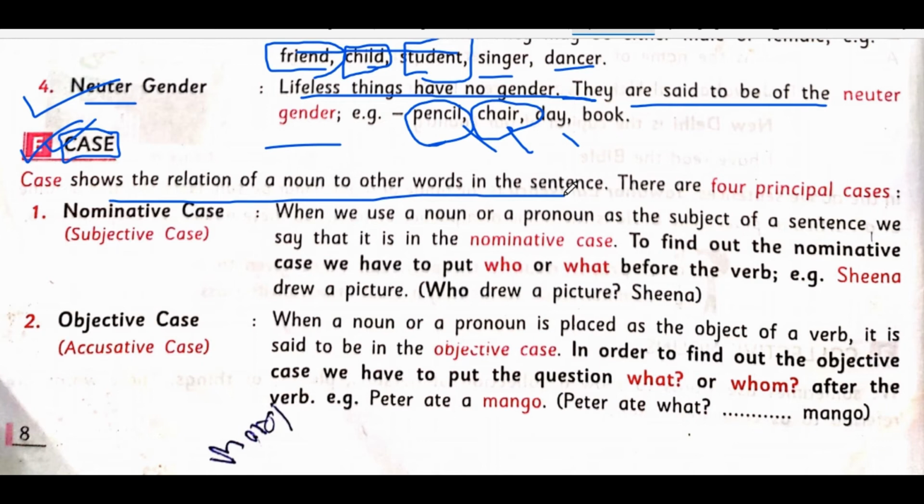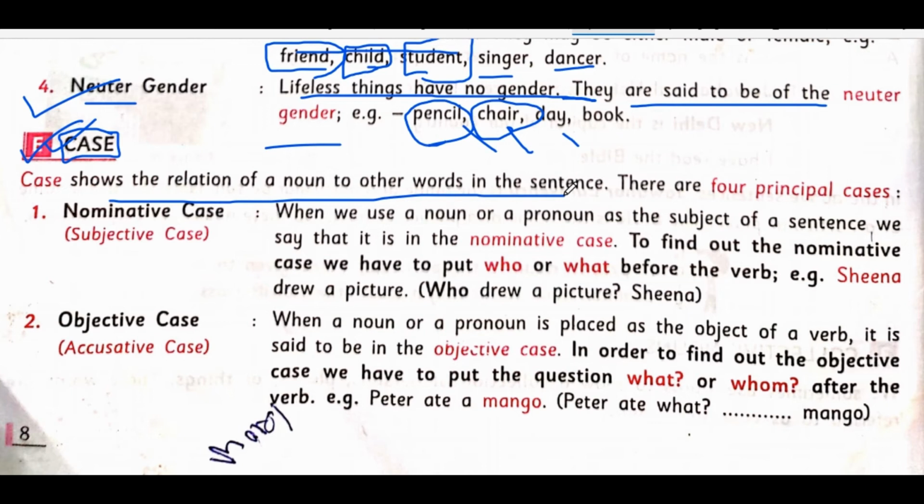For example, Jisoo likes to play cricket. Now, if I say Jisoo, how is Jisoo related to the cricket? Jisoo is the main person who likes. Cricket does not like Jisoo, but Jisoo likes cricket. Jisoo is the main person who is doing the work, who is liking something. Football cannot like you. Football is a non-living thing. So who likes? In this, who likes? Jisoo likes. So Jisoo is the main subject, so we can call Jisoo a nominative case.